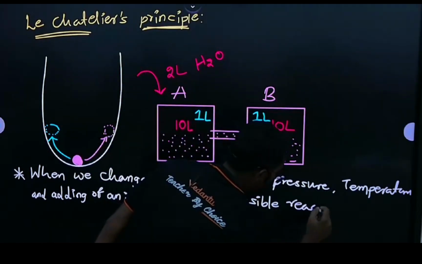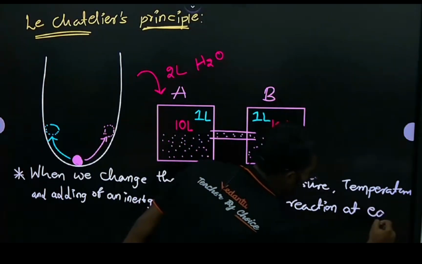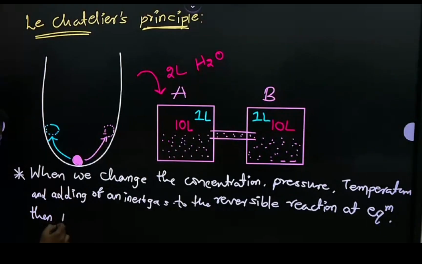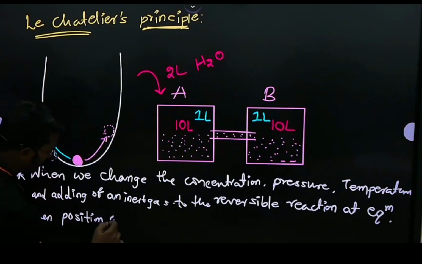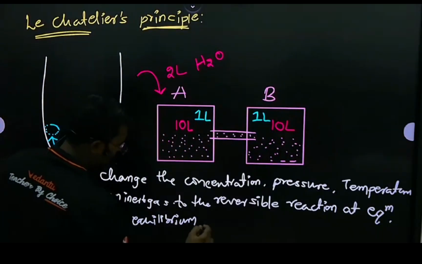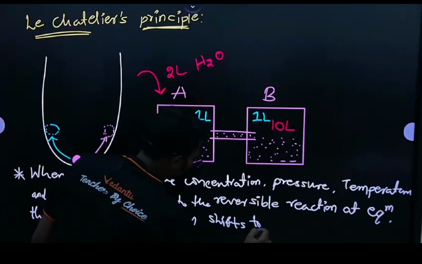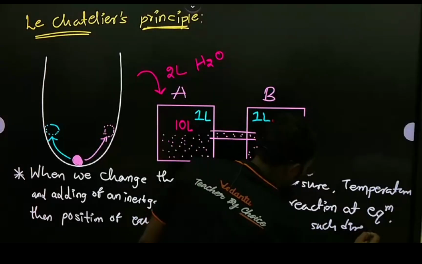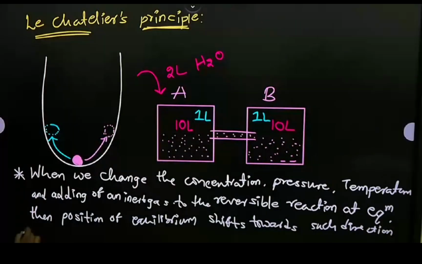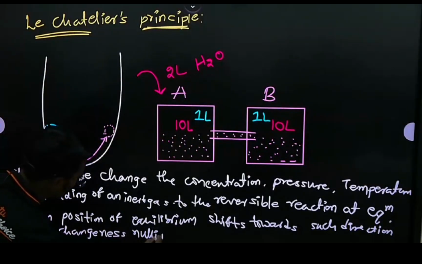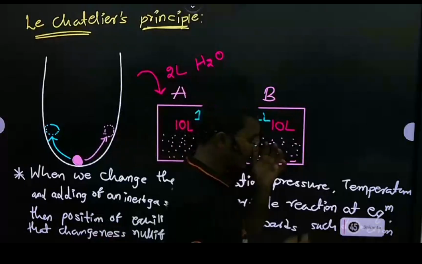So here, a reversible reaction at equilibrium, then the position of equilibrium shifts towards such a direction that the change is nullified. So this is the definition for Le Chatelier principle.